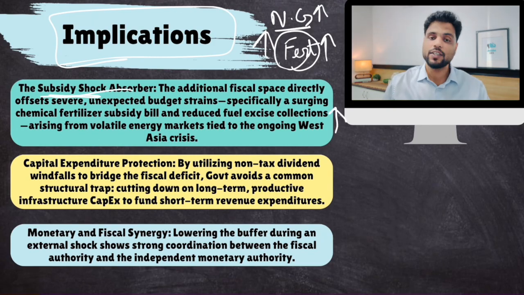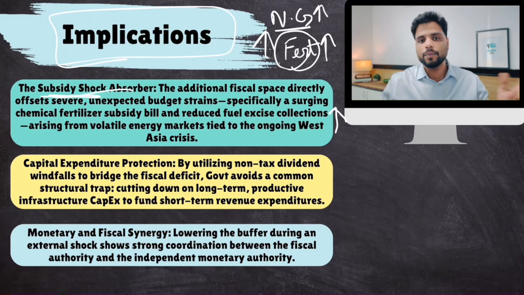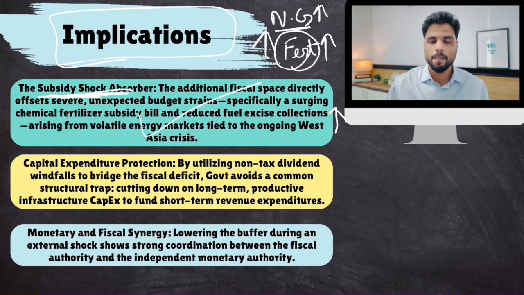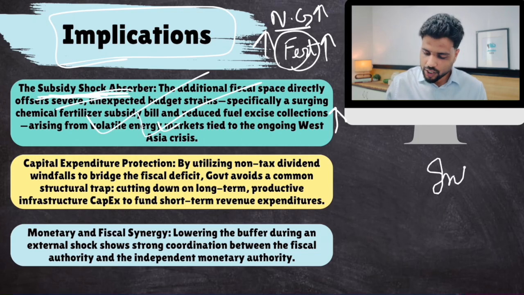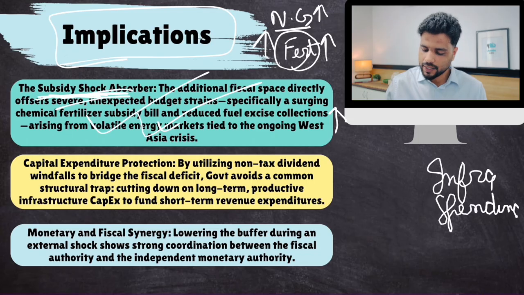Now, this extra subsidy bill would have really troubled the government had this 2.87 lakh crore not come. But this came, and it was able to absorb this extra subsidy bill. If 2.87 lakh crore were not given to the government to fulfill its obligations in this subsidy thing, our government would have had to divert some of its infrastructure spending towards subsidies.